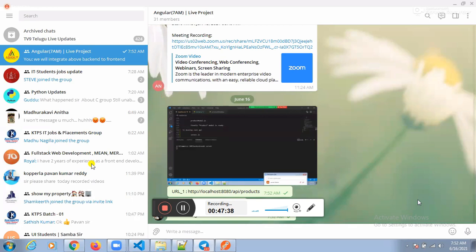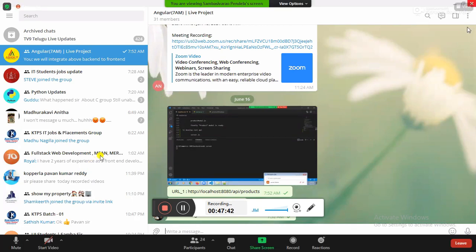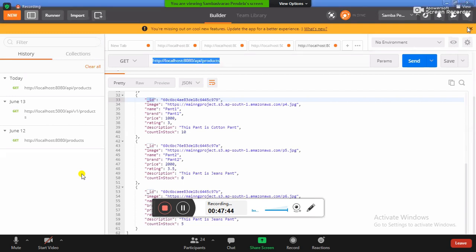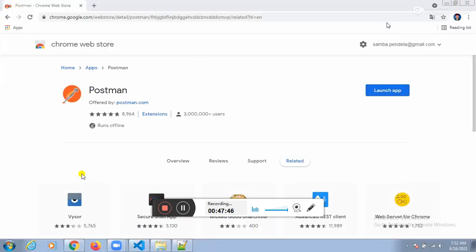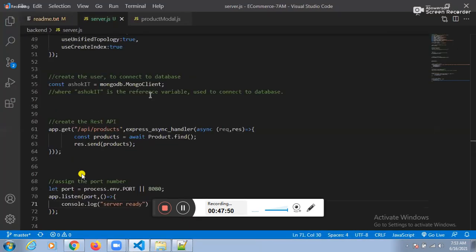Fine. But before that, here we are creating one DB user, right? We never use that, so I will delete that one. You are asking, sir, where is the user? That's your point, yes, I will delete it. Unnecessary, because this approach is the old approach. This code is not required. I will comment it here, and at the end, while deploying on the server itself, I will delete it.